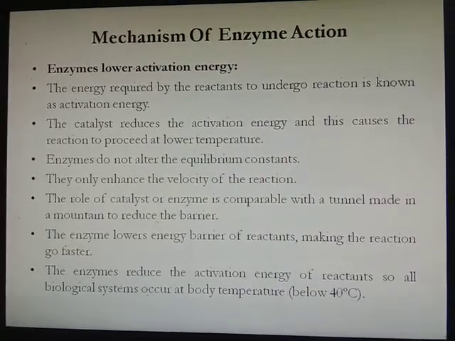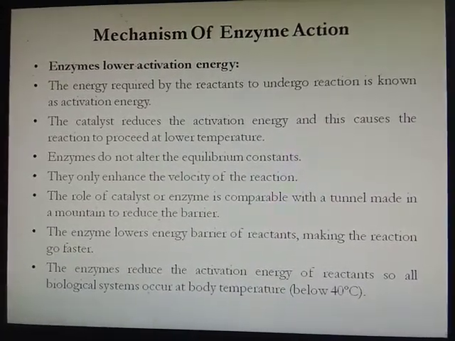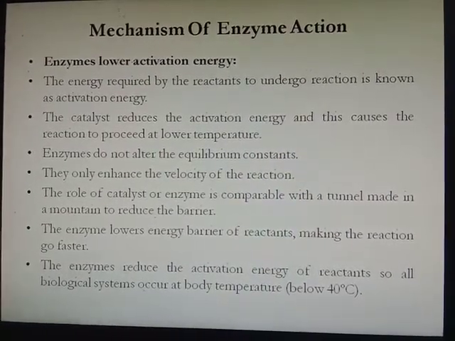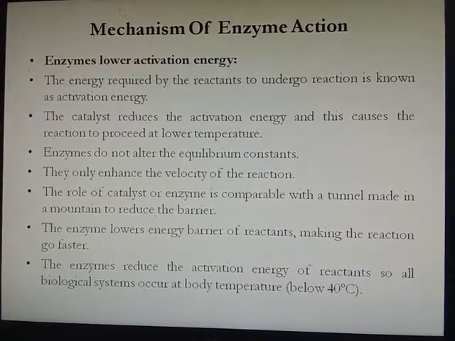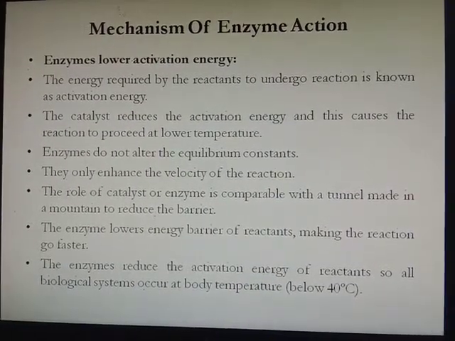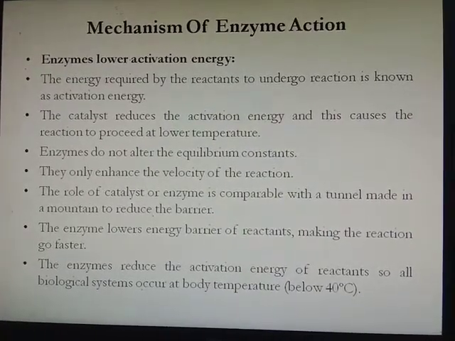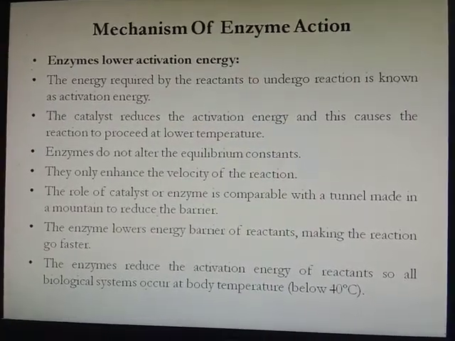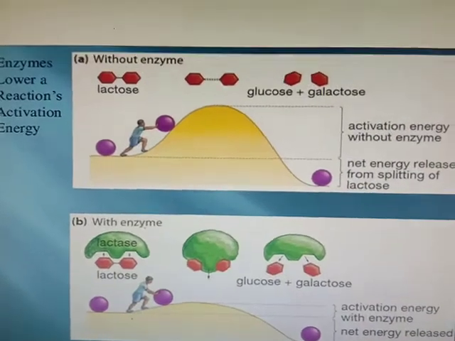The role of a catalyst or enzyme is comparable to a tunnel made in a mountain to reduce the barrier. Enzymes lower the energy barrier of the reactant, making the reaction go faster. Enzymes reduce the activation energy of the reactant, so all biological system reactions occur at body temperature, below 40 degrees Celsius. In this image we will explain.